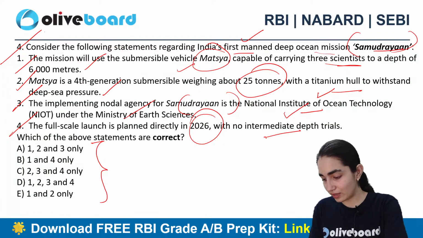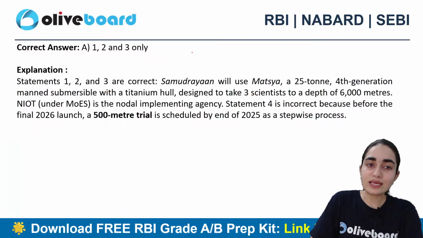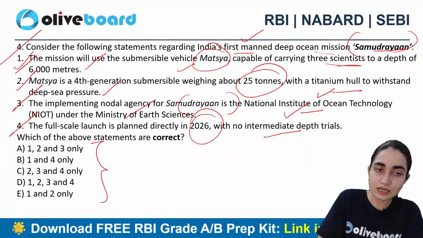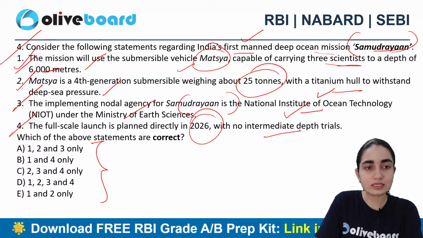Yes, hi Aditi, very good afternoon. All right, so A is the correct answer. The first, second, and third statements are the correct ones, right? Of course, this is the correct answer here. 6,000 meters is the depth here. This is also the correct one. This is also the correct one.